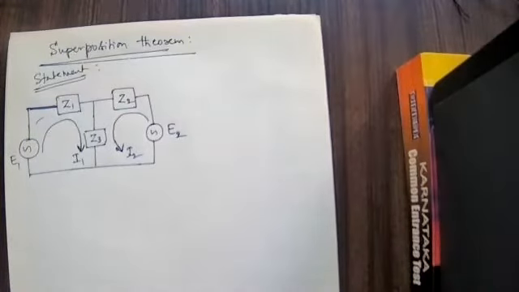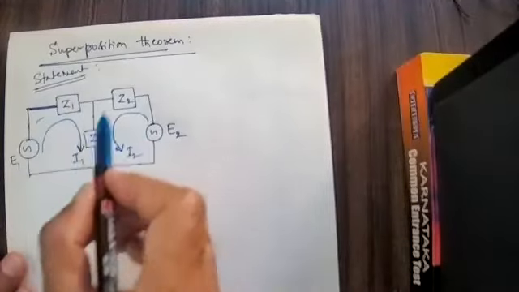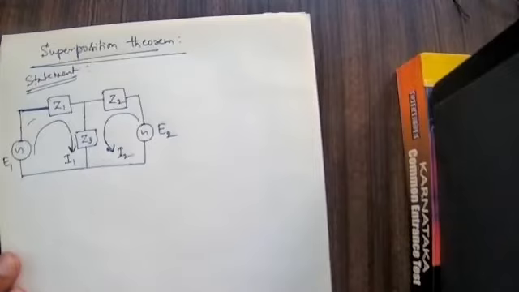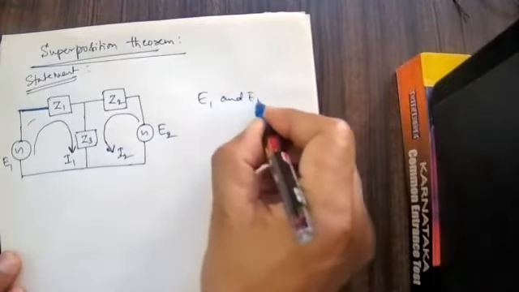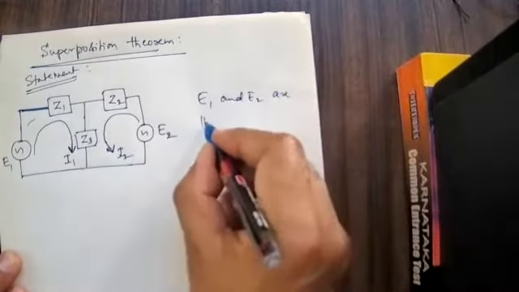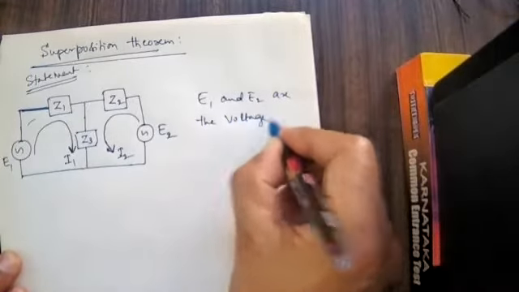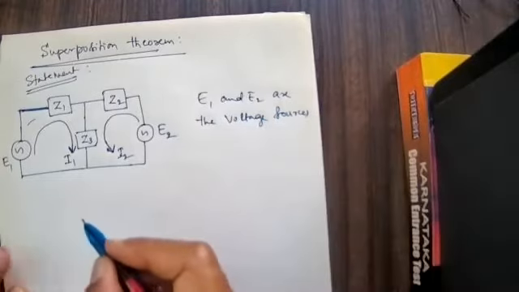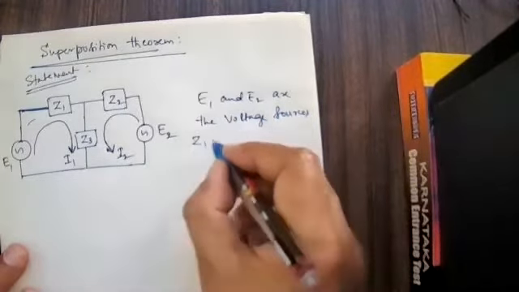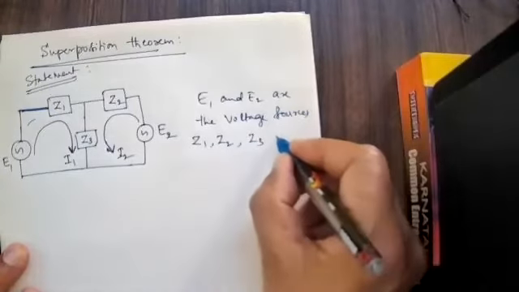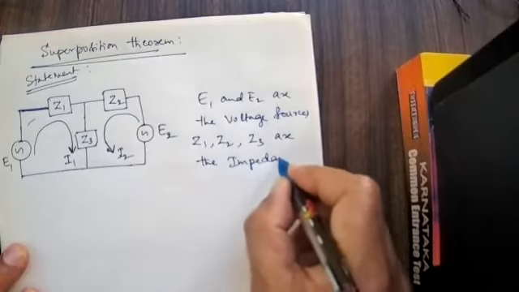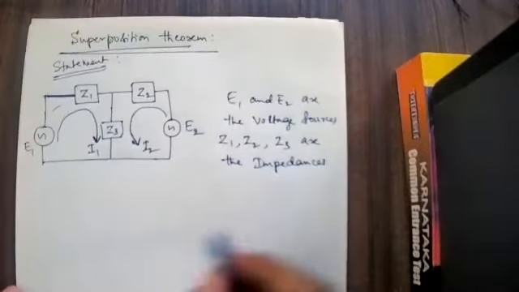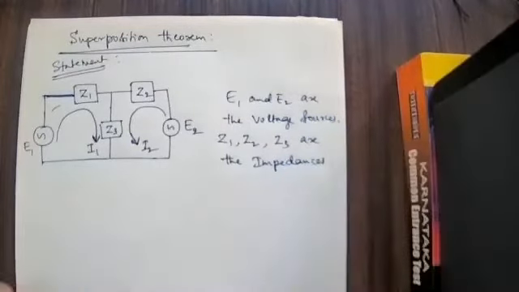What we have considered: Z1, Z2, Z3 are the three impedances, and the voltage sources are E1 and E2. That is all that I explained.